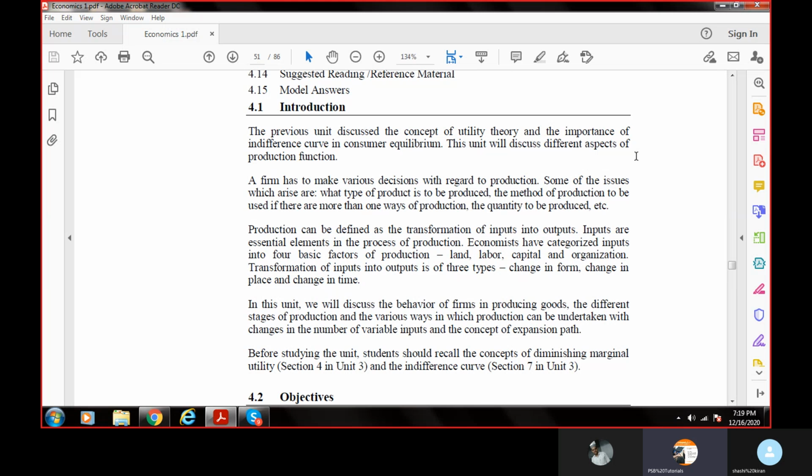As a manufacturer, these are my inputs. Let's say I'm planning for kurti manufacturing, the ladies garment. For that, what are the basic requirements I will need? The first is land, definitely the space where I'm going to set up my business, where my factory and everything will be. The second would be labor, the employees, the staff.